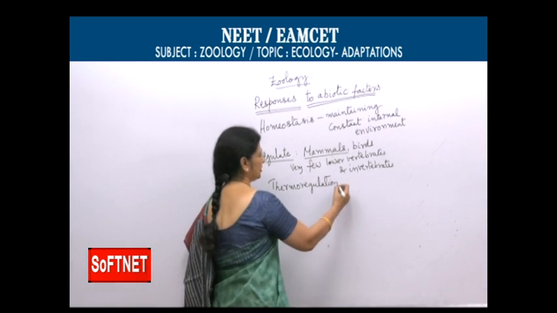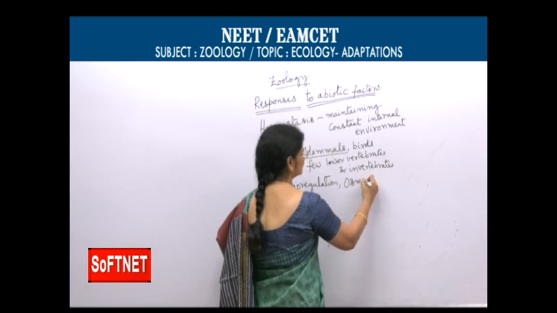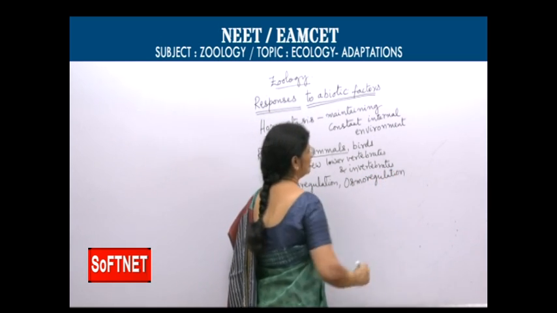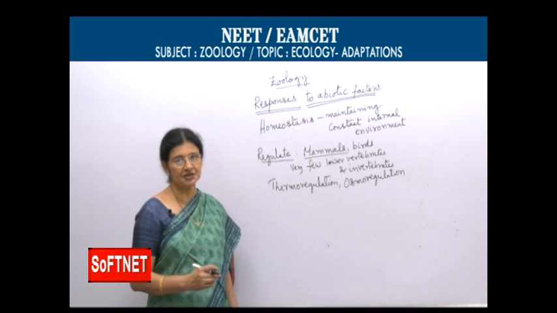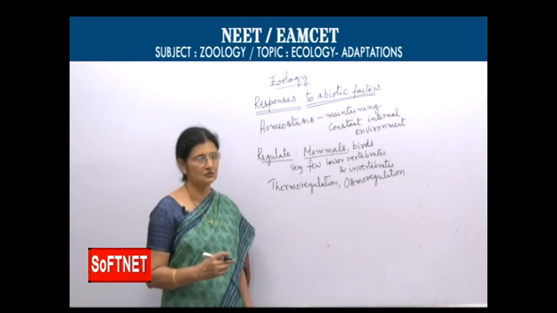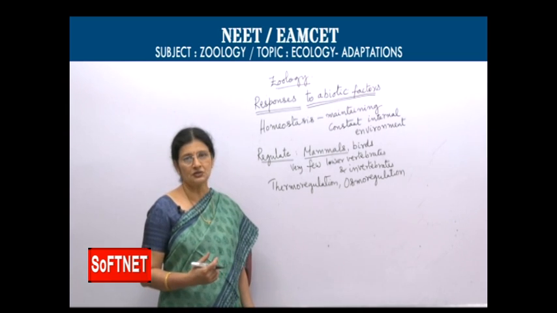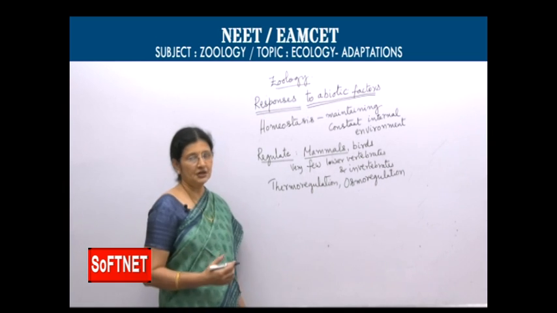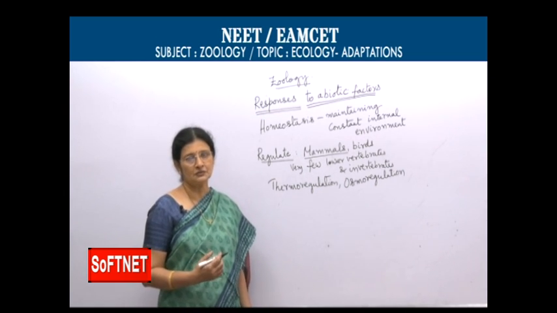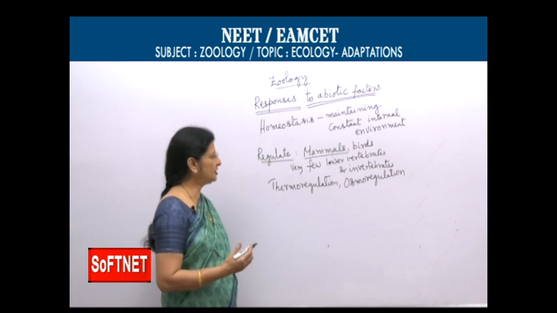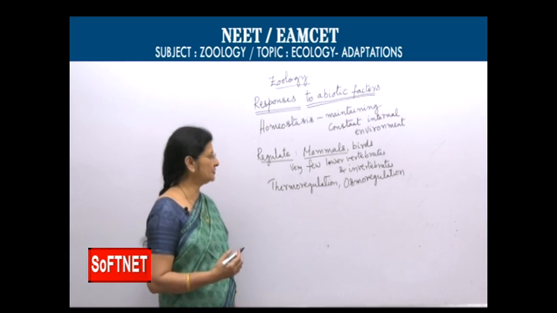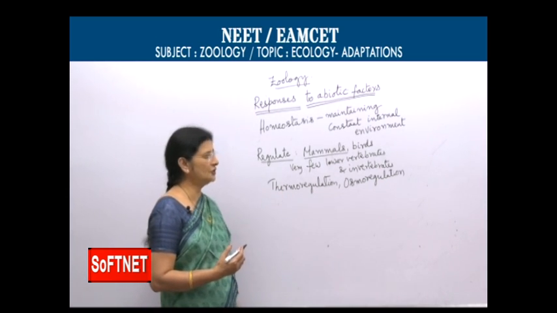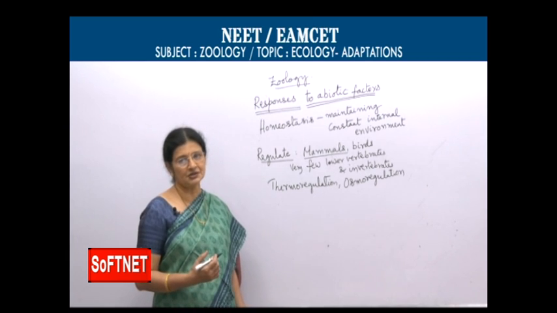And we also find osmoregulation. The kidneys act as osmoregulatory organs, of course sweat glands also, and the brain controls all this osmoregulation. So, these are all the different mechanisms shown by mammals, and birds also show this regulating behavior, regulating activities, and very few lower vertebrates and invertebrates are regulators.